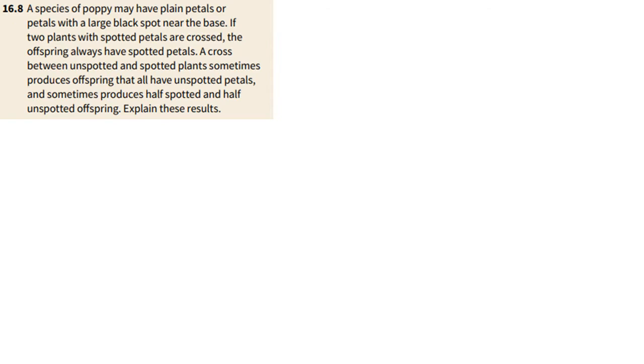And so here it says a species of poppy may have plain petals or petals with a large black spot near the base. If two plants with spotted petals are crossed, the offspring always have spotted petals. A cross between unspotted and spotted plants sometimes produces offspring that all have unspotted petals and sometimes produces half spotted and half unspotted. Explain these results. Now, my students usually get about 5 minutes to walk through this together in groups, but let us try to do it together here in this video.